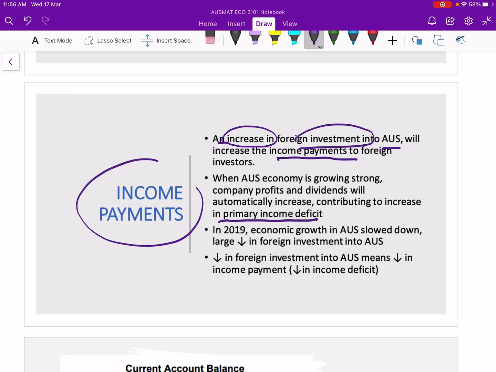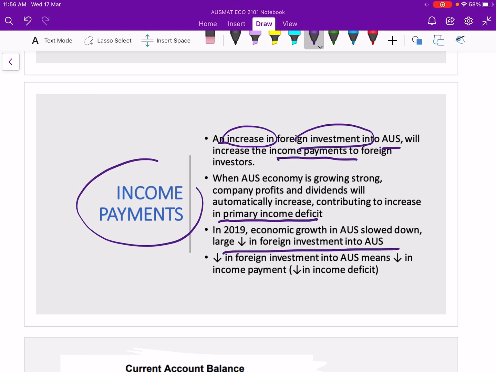Okay, there's the whole series of the China and US trade war, the after effect, as well as people being pessimistic. And in 2020, it's even worse because of the pandemic, right? As well as the bushfire at the end of 2019. And that itself has discouraged foreign investment inflow into Australia.